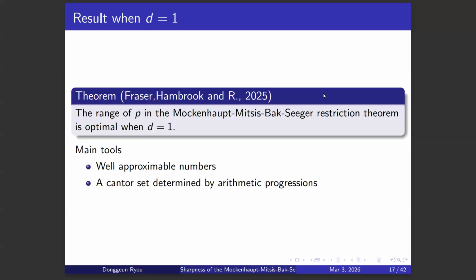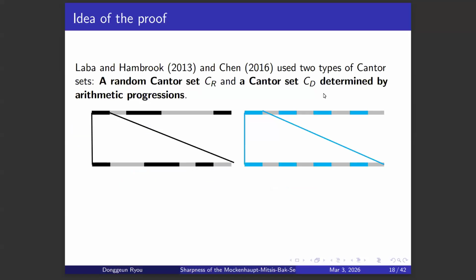So let's talk about our result in one dimension. We first constructed such an example in one dimension, and then we extended to higher dimensions. In one dimension, the main tools that we used are well-approximable numbers and the Cantor set determined by arithmetic progressions. This is a basic idea that Łaba and Hambrook and Chan's paper used, and our idea also borrows some ideas from their papers. So let me explain those.